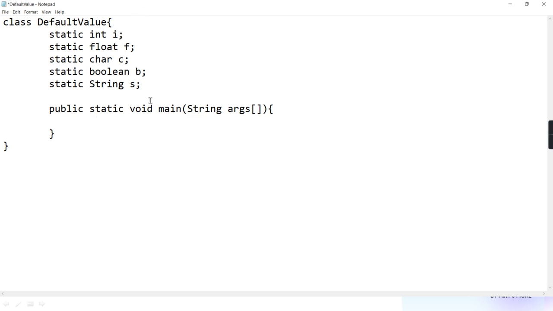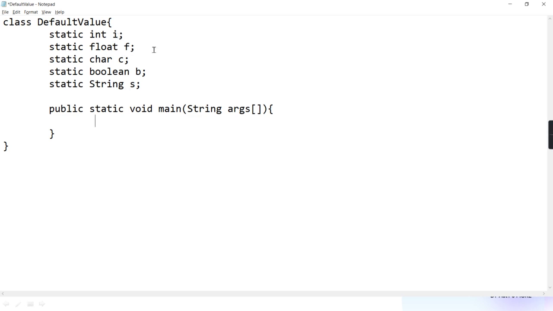Okay, can I access these statics directly without creating an object? Means, am I supposed to create an object to access them, or can I access them directly? What do you say, guys?